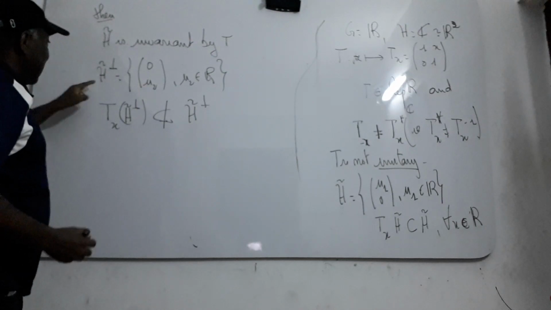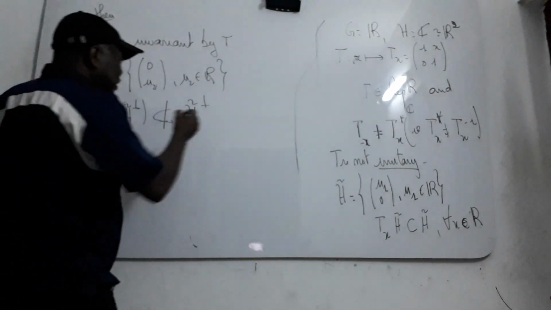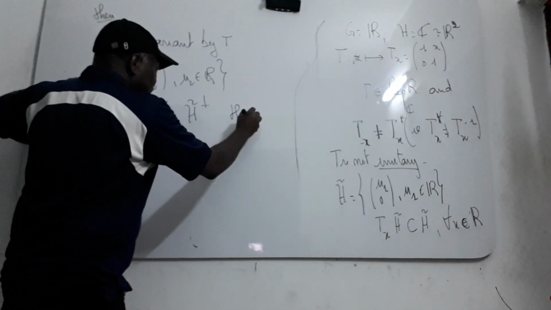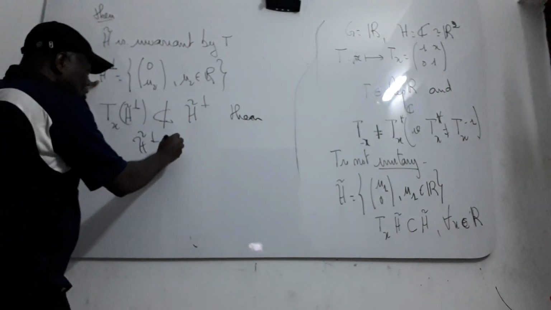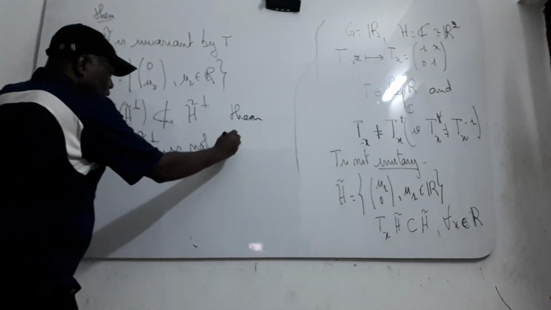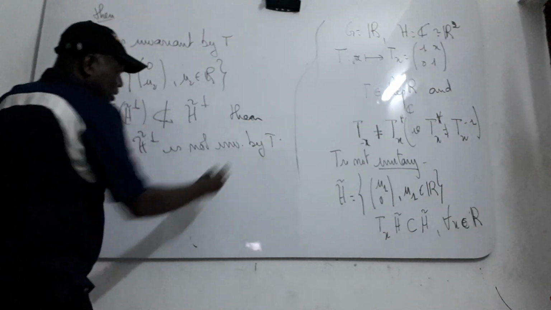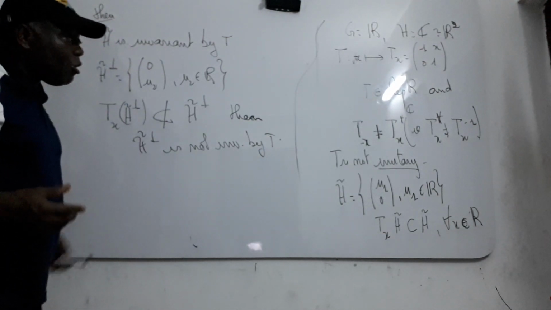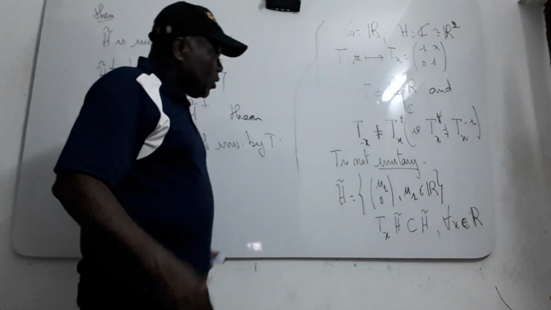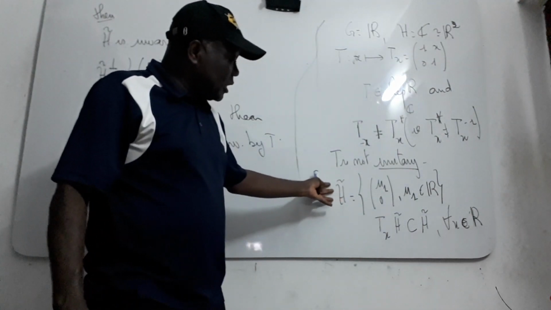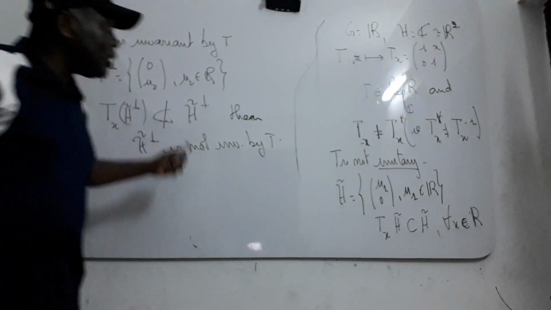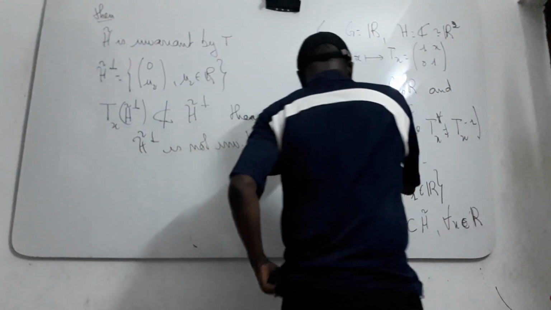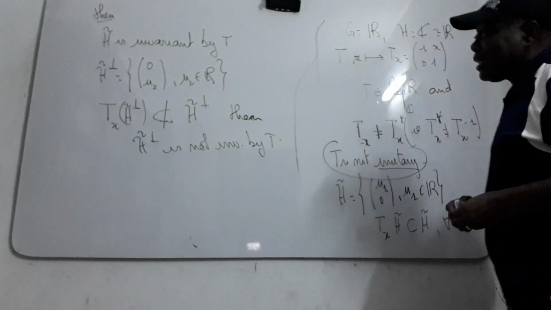That means that the orthogonal of H theta is not invariant by T. This is an example of a representation where a subspace which is invariant by the representation has an orthogonal which is not necessarily invariant, because your representation is not unitary.